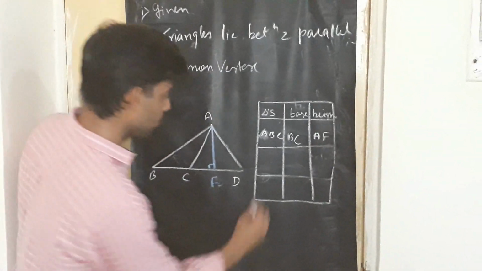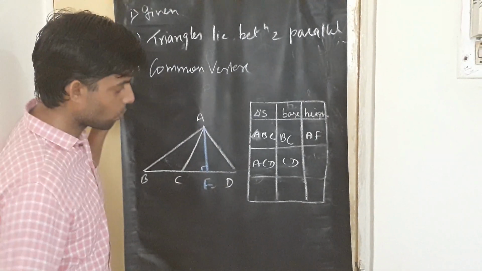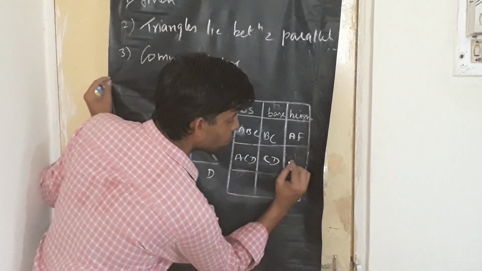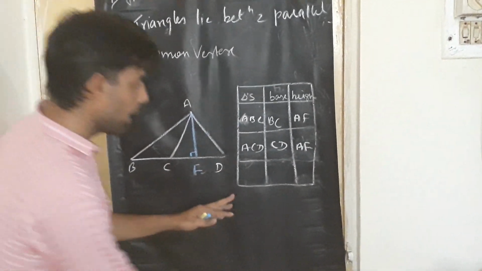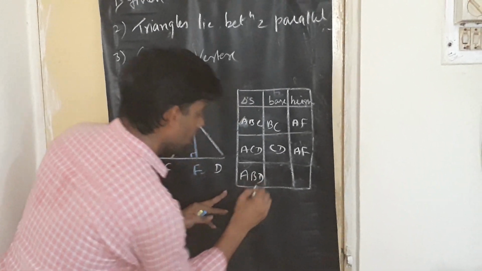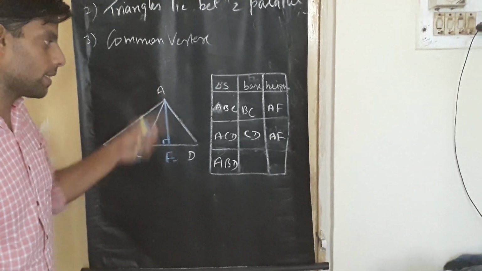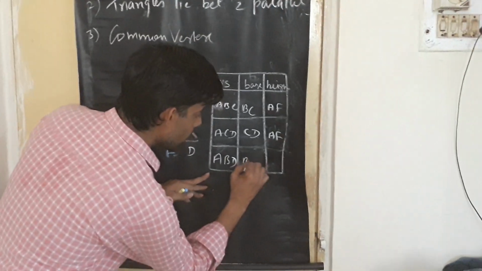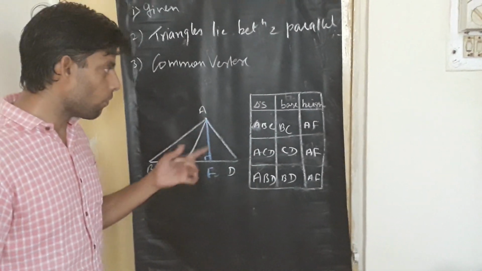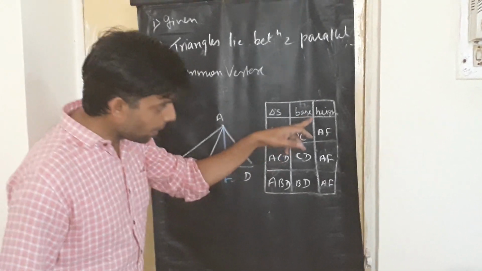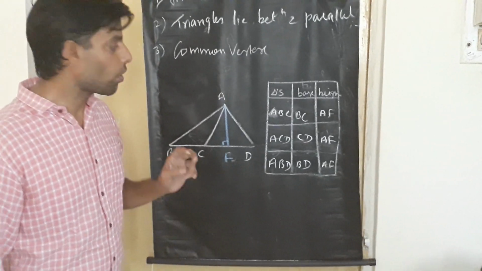Now for triangle ACD, what is the base of the triangle? It's CD. And what is its height? So once again you can see the height of the triangle is AF. And the bigger triangle ABD, we'll talk about triangle ABD. What is the base of the triangle? It's BD. And what is its height from the opposite vertex? So once again you can see it's AF. So what do we observe? That for all the 3 triangles, the height is AF, AF, AF. That means the heights of the 3 triangles are equal. That's what you need to understand.